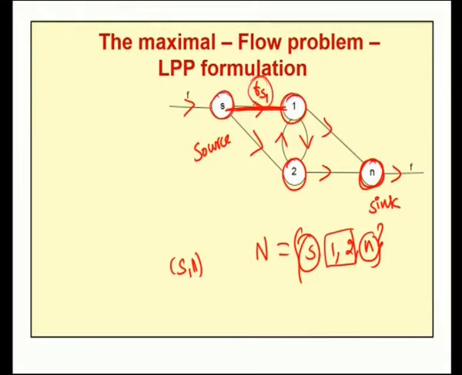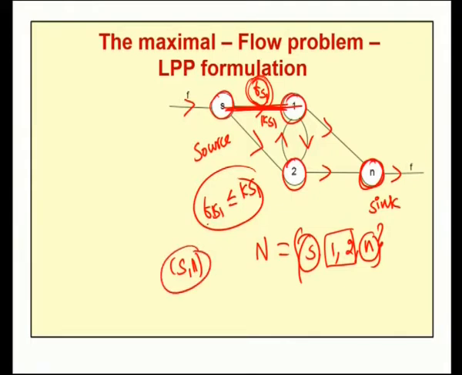Fs1 is the amount shipped from node S to node 1, that is called Fs1. Suppose we name the capacity of this arc S1 as Ks1, then this flow Fs1 for the arc S1 should be less than or equal to the capacity of this arc. So, for the arc S1, the flow from node S to node 1 should be less than or equal to the capacity of that arc S1.